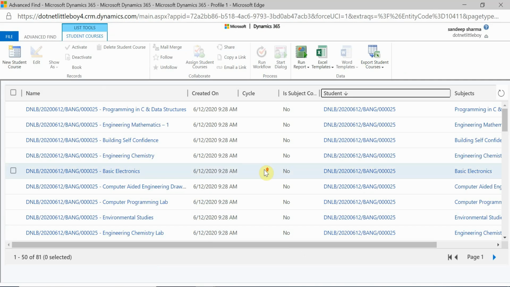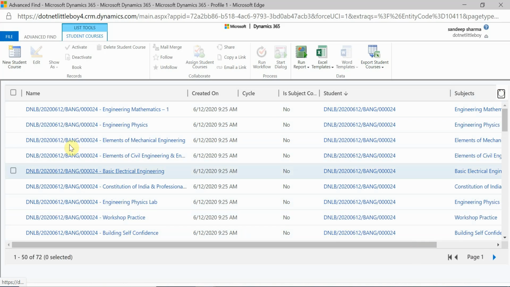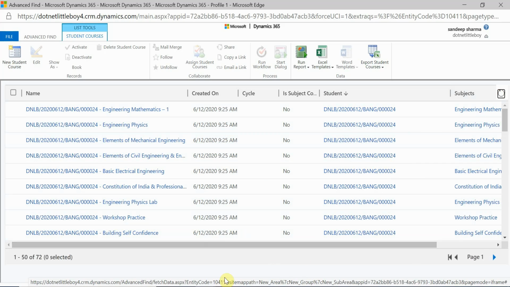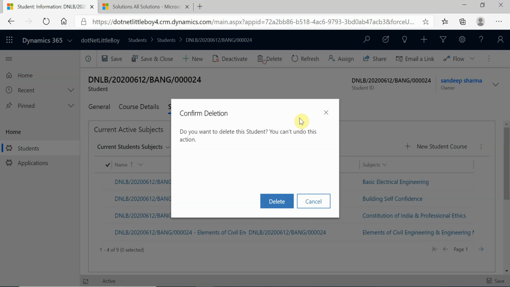So let's go to the advanced one. Let's take the 20. Let me refresh this. Now we have the 24 records here, right? ID number 24. So when we delete that, then we should not have these records available here. So let me proceed to delete now. And I'm going to delete this.